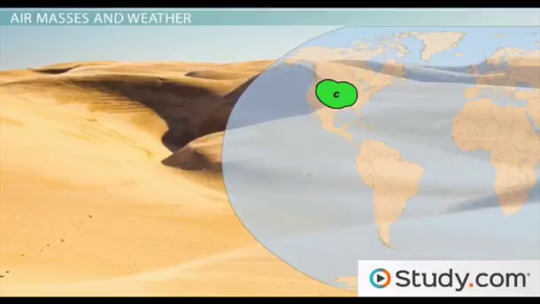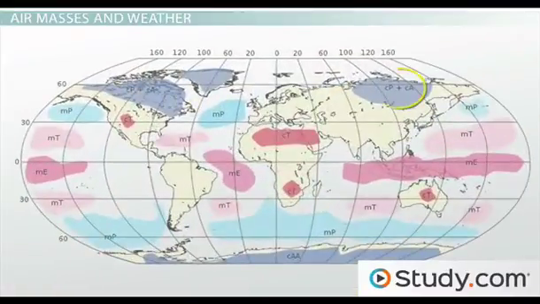In contrast, continental air masses produce dry weather. This is because the continents just can't compete with the oceans when it comes to moisture. The continental Arctic and polar air masses produce dry, cold weather in the winter and pleasant weather conditions in the summer. If you've ever been to the Northeast U.S., you know what this weather is like. If you can make it through the bitter dry winter, you get heavily rewarded with a wonderfully cool and beautiful summer. Continental tropical air masses produce hot, dry conditions like you see in the southwest U.S. and Mexico.